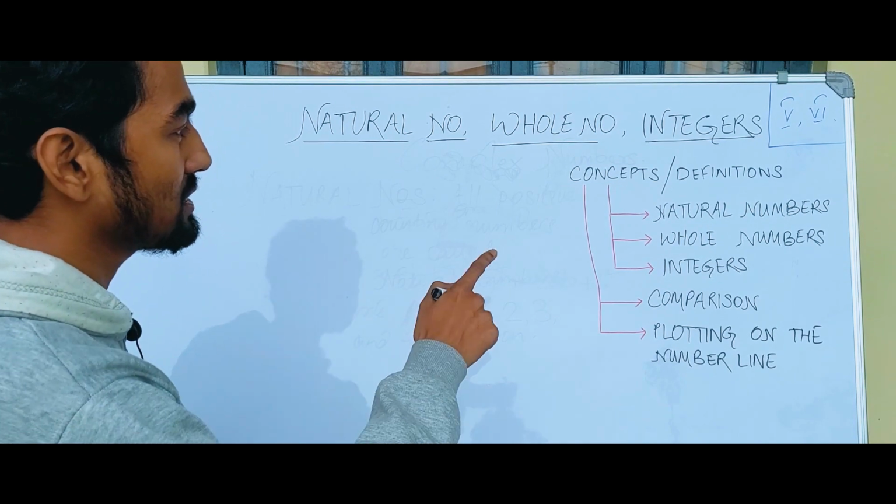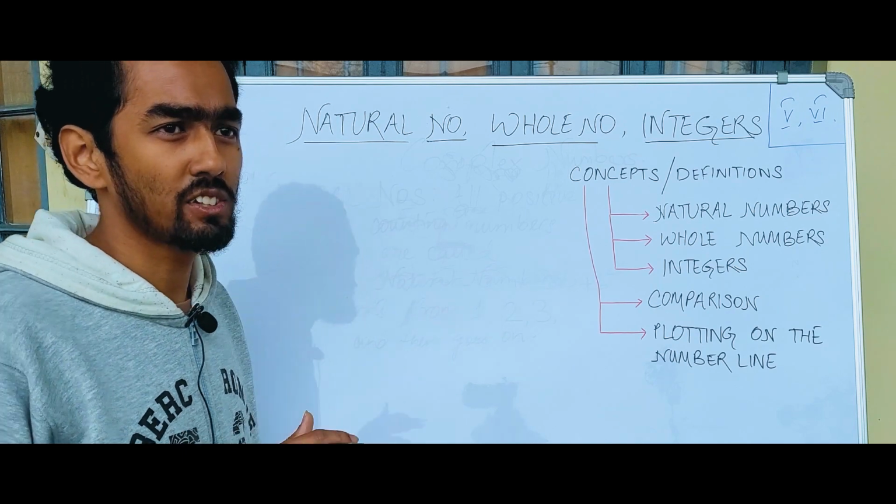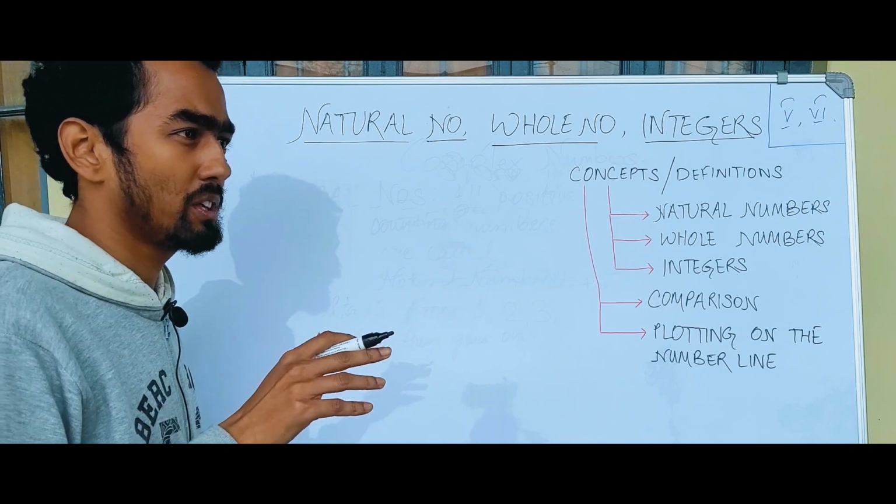Okay, now let's start with comparisons of natural numbers. So we'll find out which natural number is larger than the other, and which natural number is equal to what, or you can say smaller than what.